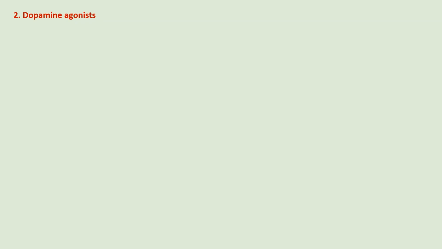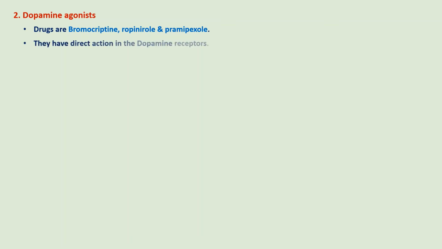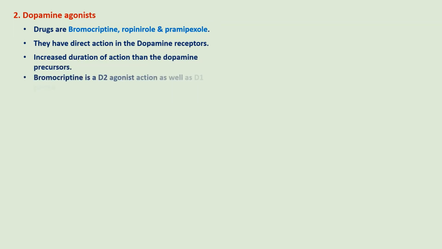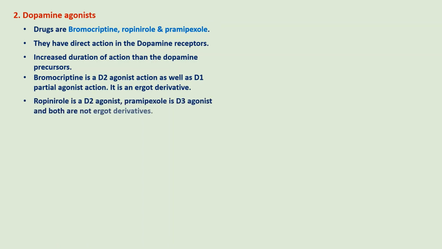The chief drugs are bromocriptine, ropinirole, and pramipexole. They have direct action on dopamine receptor and have an increased duration of action than the dopamine precursor. Bromocriptine is a strong D2 agonist and a partial antagonist of D1, whereas ropinirole and pramipexole are selective D2 and D3 agonist.